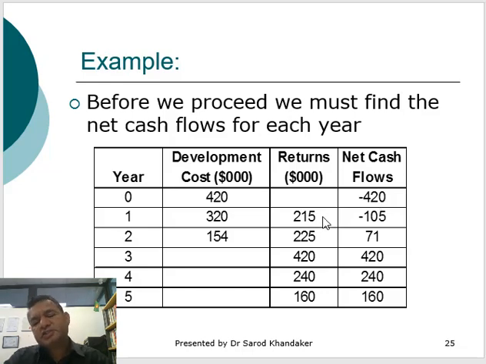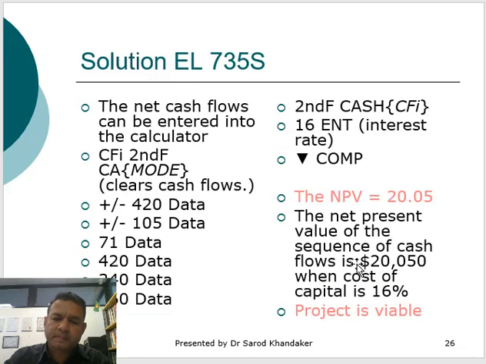The return in the first year is $215, but the cost is $320. So 215 minus 320 is negative 105. So it's also a negative number, so negative cash flow. Year 2 we have a positive cash flow of 71. Year 3 we have 420. Year 4 we have 240, and year 5 we have $160 positive cash flow.